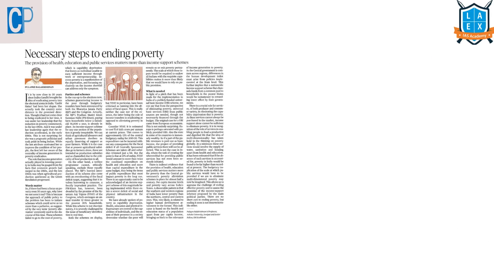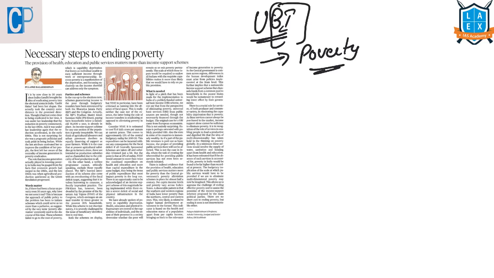Now, the next thing is universal basic income. What is this universal basic income? This is a program to alleviate poverty by providing basic income to all the citizens. From the name itself, we can say it is universal basic income. In order to alleviate poverty, the basic income will be provided to all the citizens of a particular country or a geographical area, irrespective of their income, social status or employment status.